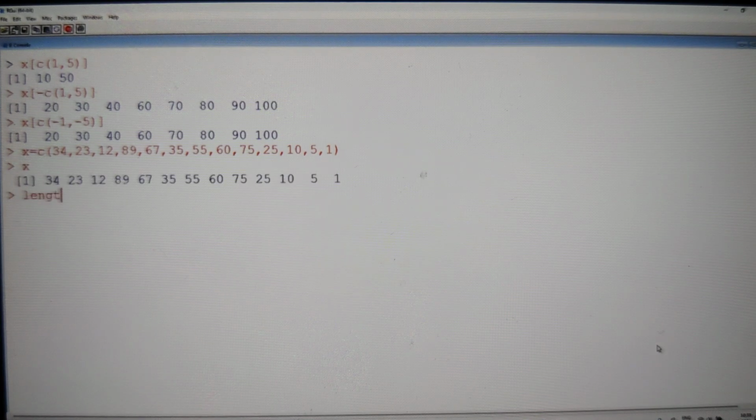This is your x. What is going to be the length of x? You can see that there are 13 elements. First 5 elements: x of 1:5. Last 5 elements. How to get the last 5 elements, guys? I know the length is 13. 13 minus 5 is nothing but 8. It is going to be 8:13, guys.